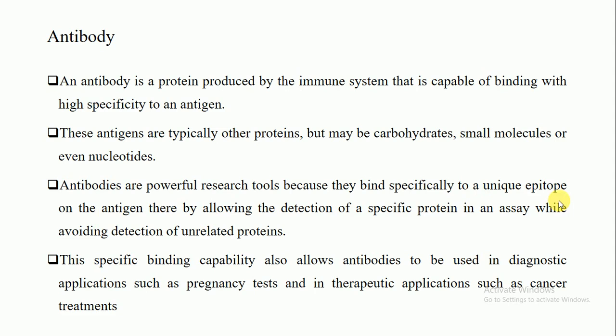Epitopes are the antigen determinant sites on the antigens, thereby allowing the detection of a specific protein in an assay while avoiding the detection of unrelated proteins. So because of this binding property, antibodies can bind with the epitope, the antigen determinant site, thereby allowing us to detect the specific protein present there while avoiding the detection of unrelated proteins.